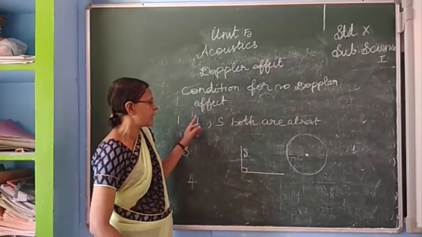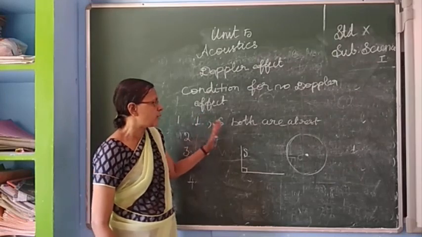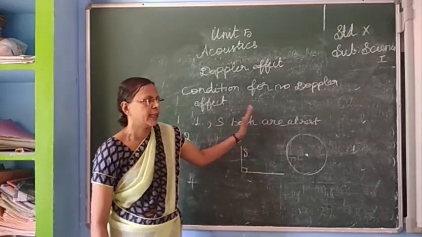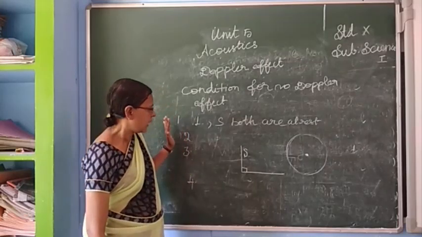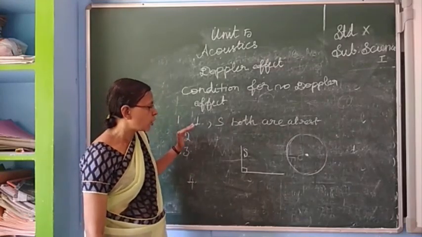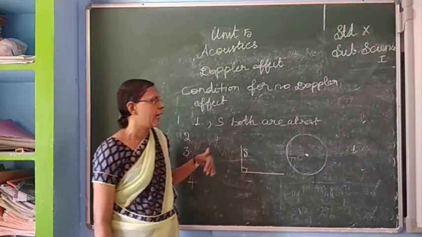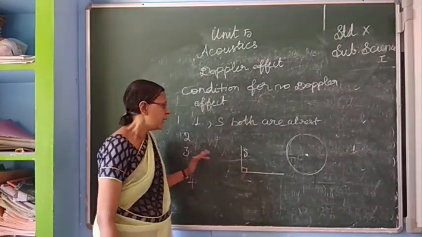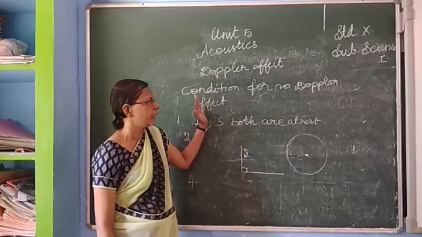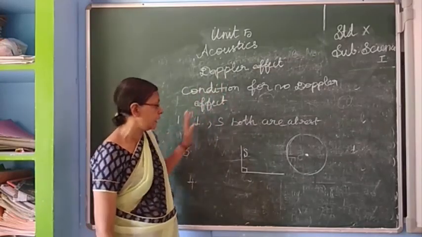Children, once more I am saying: first, the listener and source both are at rest. In this case, we cannot find any Doppler effect. Second, the source and listener both are following one behind another, maintaining equal distance between them. In that case, we cannot find any Doppler effect.